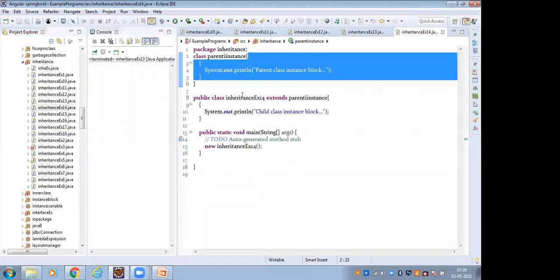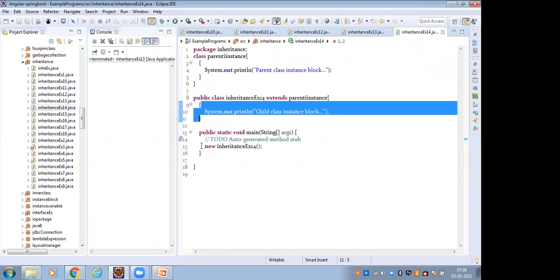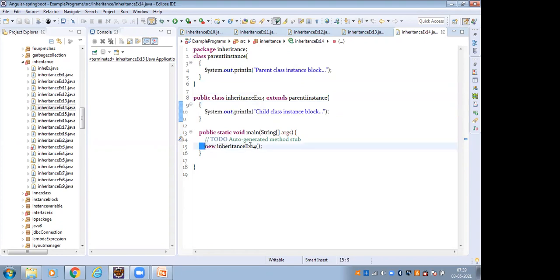And this is the instance block. Parent class instance block, and a child class which extends the parent. This is the child class instance block. Here I have created the child class object. Creating a child class object means a constructor is involved.